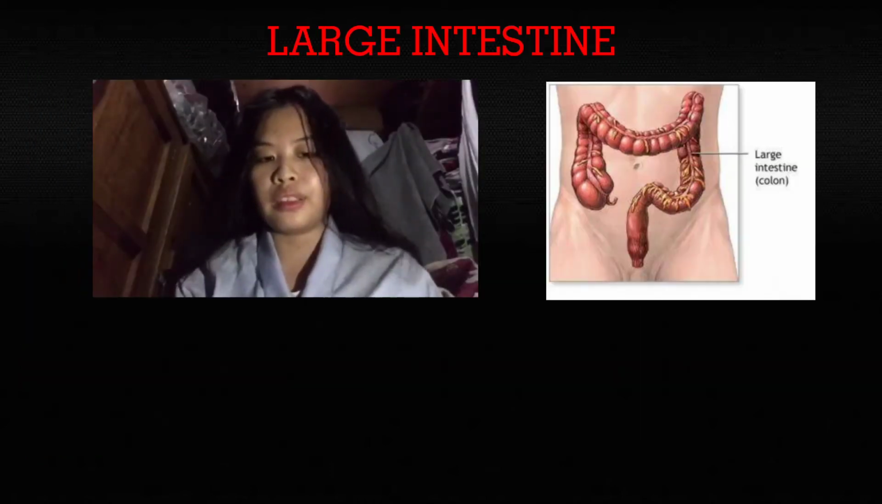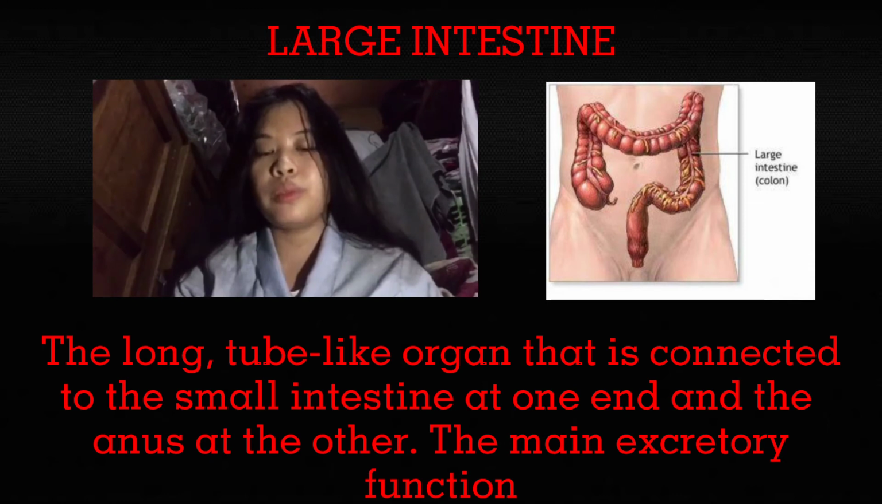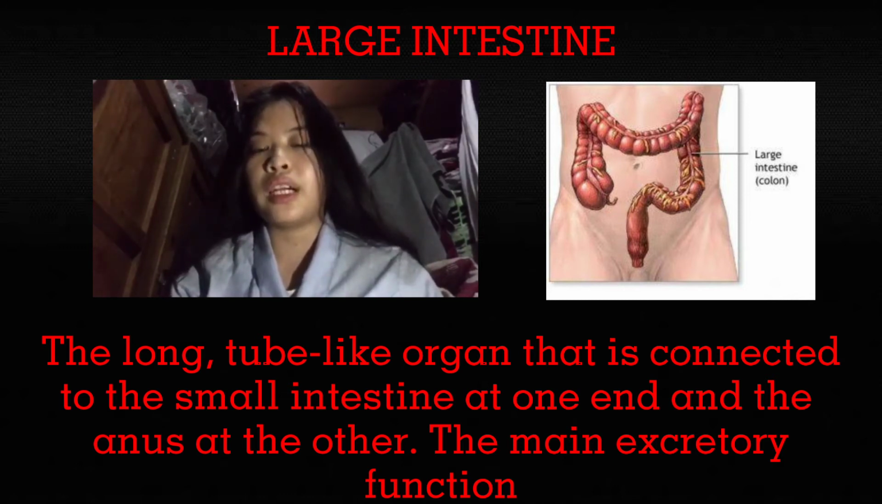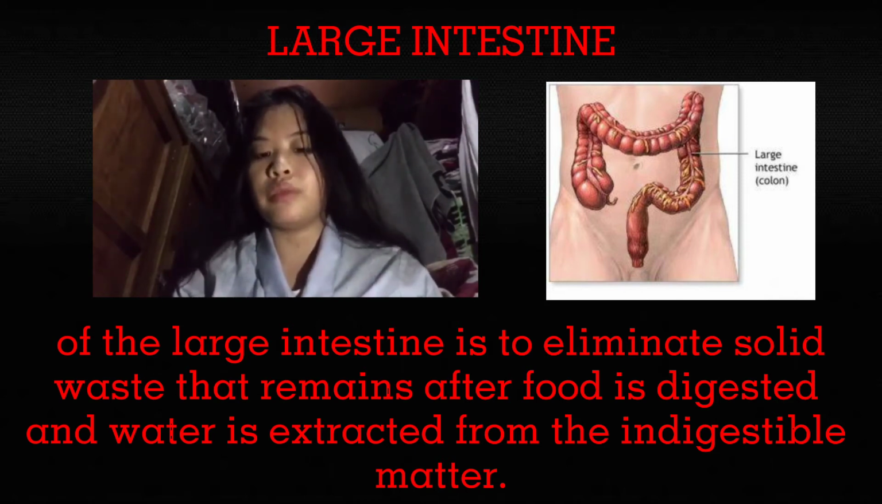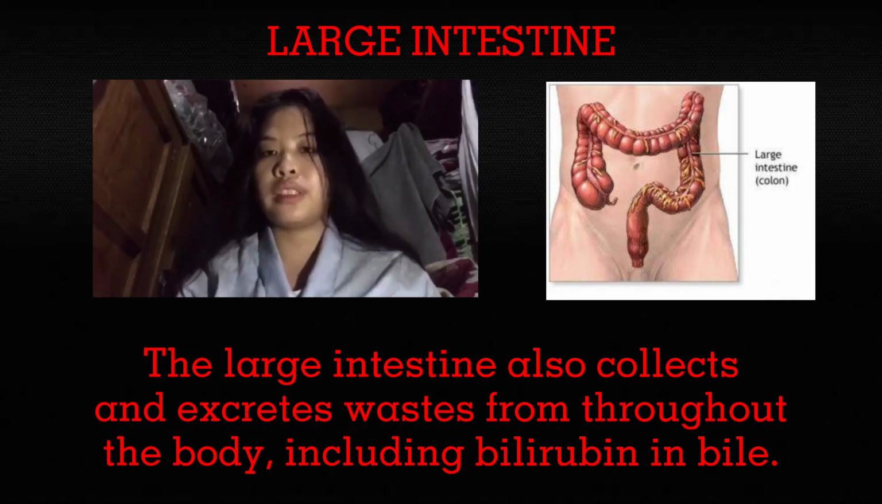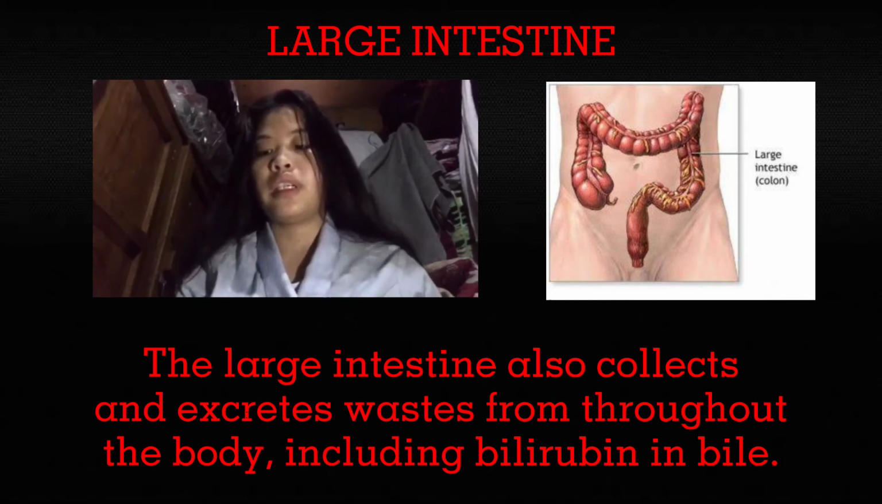Large intestine. The large intestine is a long tube-like organ connected to the small intestine at one end and the anus at the other. The main excretory function of the large intestine is to eliminate solid waste that remains after food is digested and water is extracted from the indigestible matter. The large intestine also collects and excretes waste from throughout the body, including biliverdin in bile.